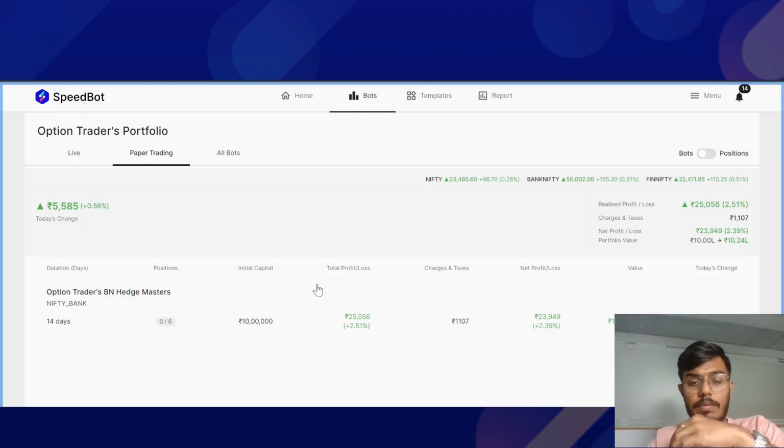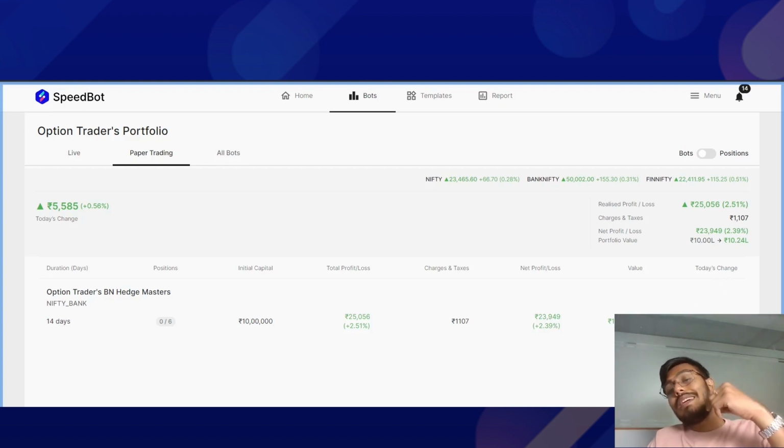Over here, I'm able to see a snapshot of how this bot has performed in the live markets. That is, I'm able to see the initial capital, the total profit and loss, the charges. These are the estimated charges, the brokerage and other taxes. Then the net profit, that is the cumulative profit, the running capital, that is including this initial capital, and today's change.